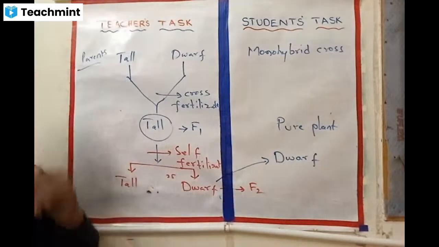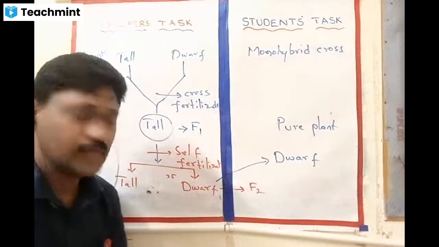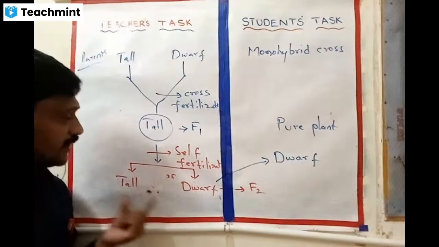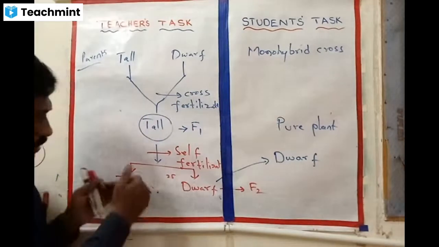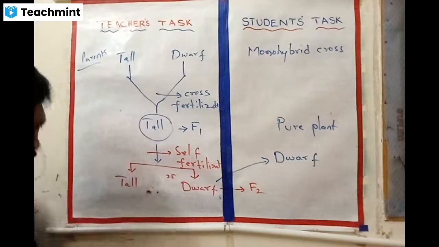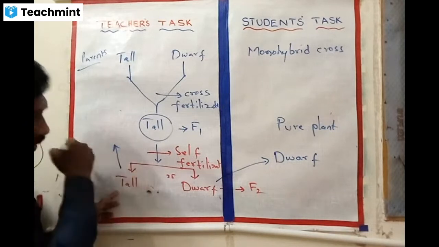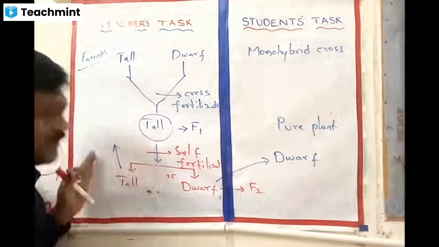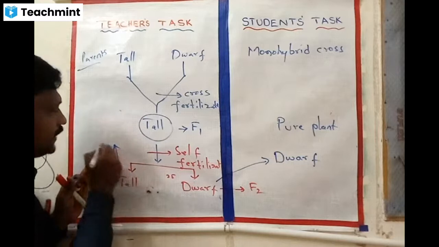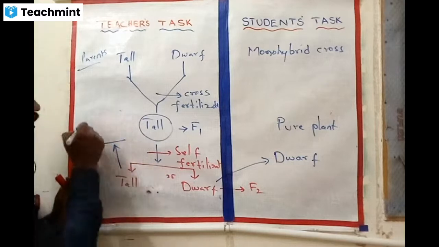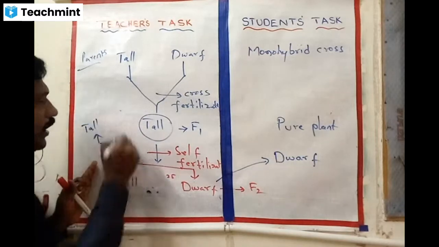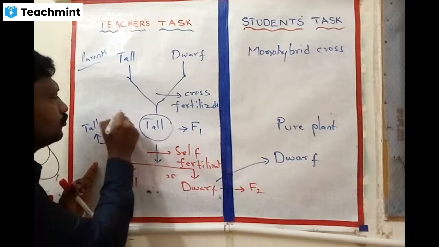Okay, now I'll come to the tall plants. Listen carefully, you can continue reading because I don't have enough space, so going up. When I produced the F3 generation, in these tall plants a few have given tall, and a few have given dwarf.